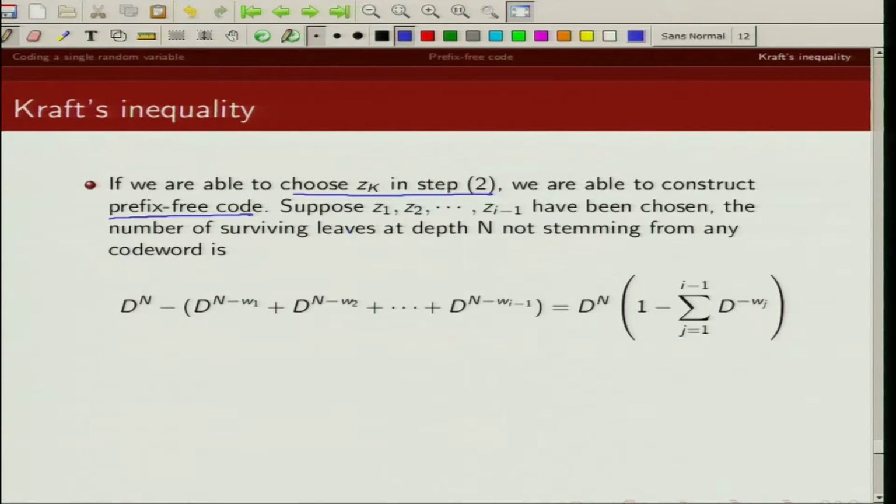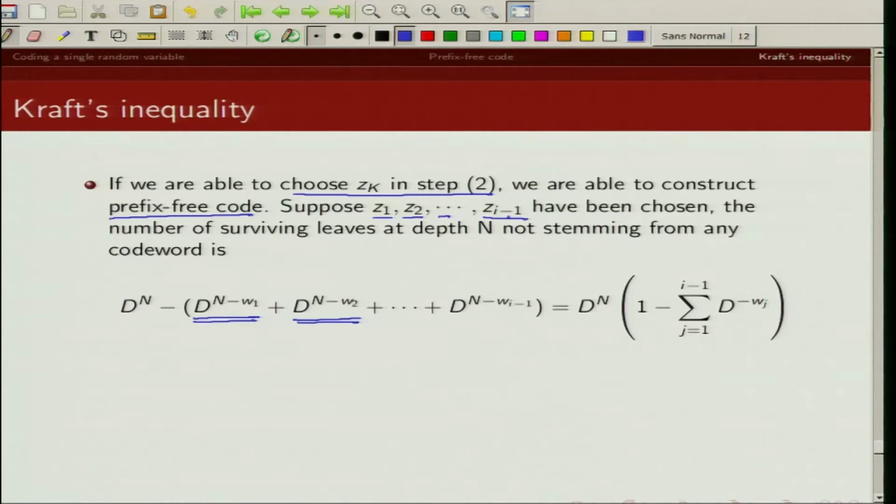D-ary tree. So let us assume that Z1, Z2, Z3, ..., Z(i-1) have already been chosen. When I chose Z1, I deleted this many leaves, which is D raised to the power n minus W1. When I chose Z2, I deleted this many leaves.